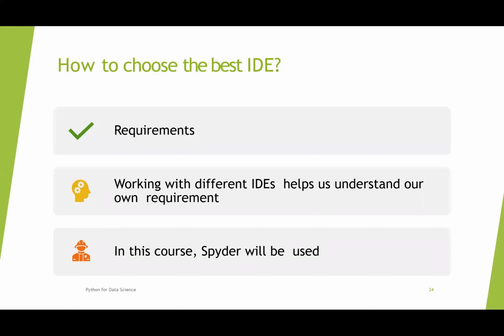As of now, we have discussed all the IDEs and how to choose the best IDE. According to the requirements, as I said, if you're going for data science, generally we'll prefer Spyder, or for web development, we'll prefer the IDE according to our requirements. So working with different IDEs helps us understand our own requirement, like which IDE we have to prefer. So in this course, Python for data science, we'll prefer Spyder. Spyder will be used in this course.